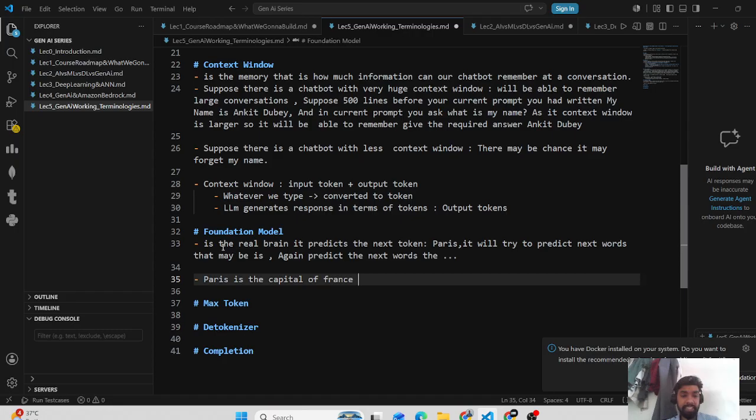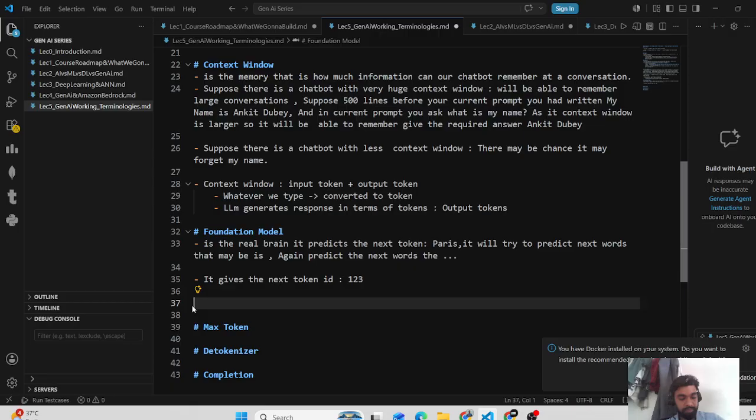Now you may be thinking, is it directly generating the text? No, it gives tokens. It gives the next token ID. So for the question, what is the capital of France, first it will give some ID, let's say 1, 2, 3. It gives the next token ID, and this has to be the final output generated.